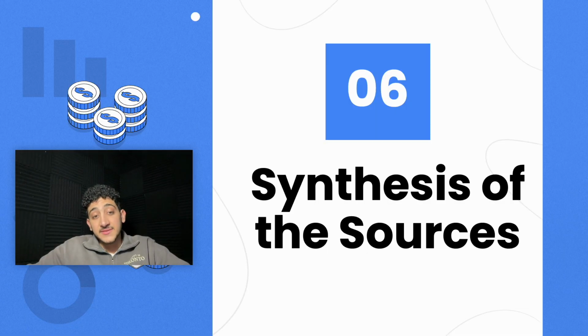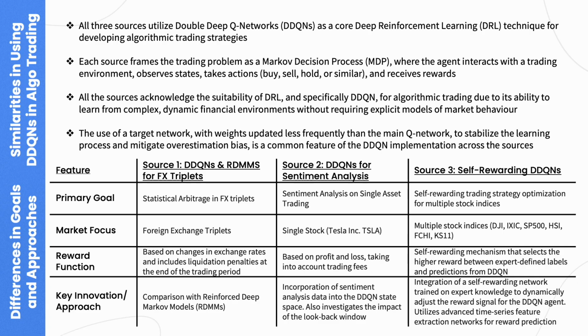So moving on to the synthesis of the sources. All three sources utilize DDQNs as a core DRL technique for developing algorithmic trading strategies. They all frame the trading problem as an MDP, where the agent interacts with a trading environment, observes states, takes actions, and receives rewards. All the sources acknowledge the suitability of this DDQN for algorithmic trading due to its strong ability to learn from complex, dynamic financial environments without requiring explicit models of market behavior.